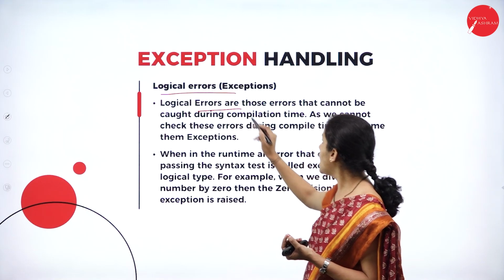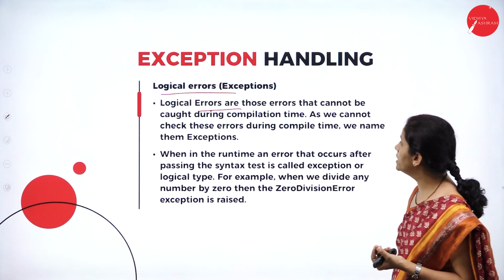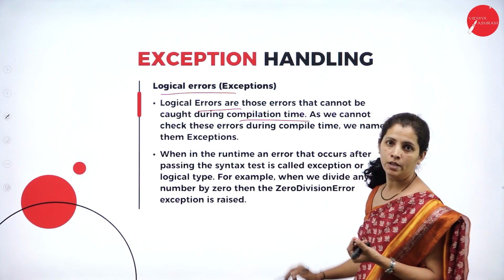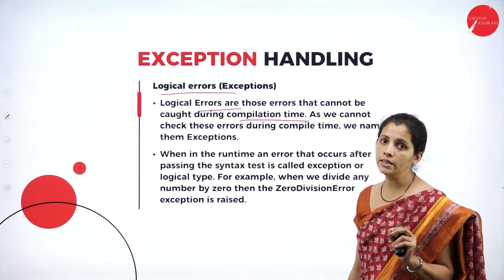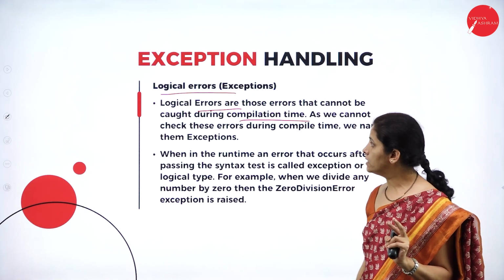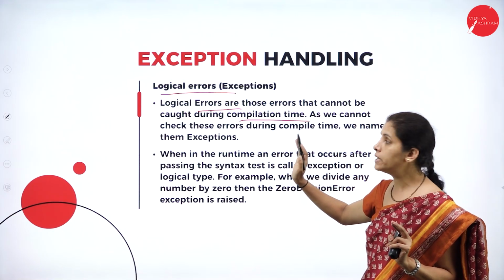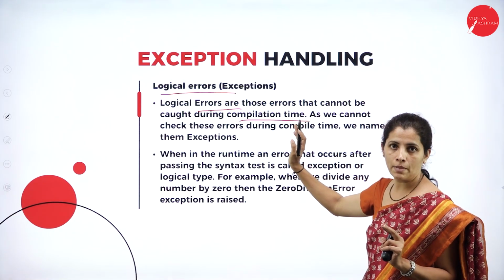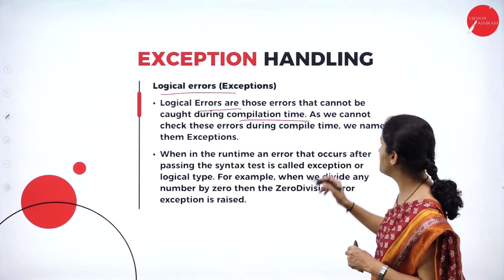Logical errors are those errors that cannot be caught during the compilation time. So syntax errors are caught during the compilation, but logical errors are not rectified during the compile time, and it is identified during the execution of the program.